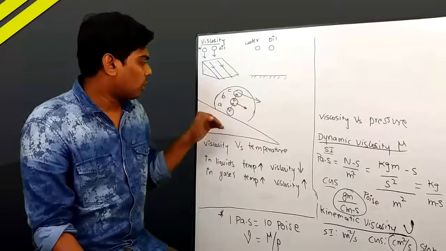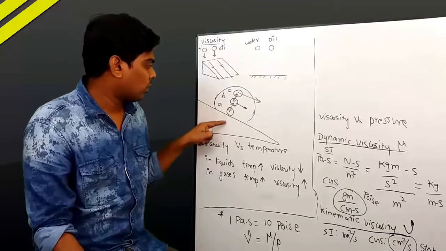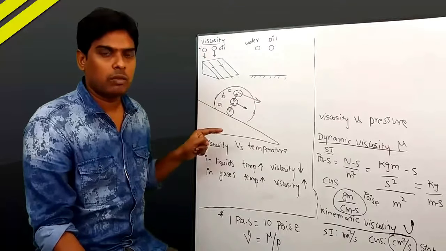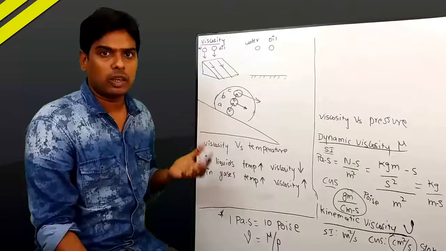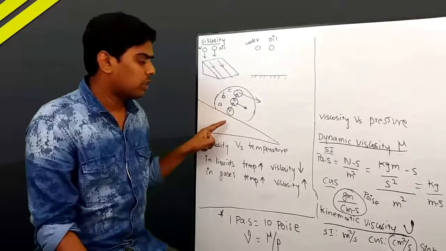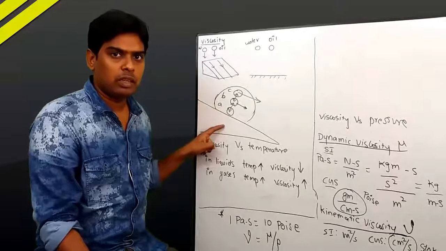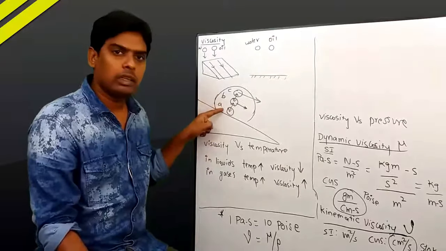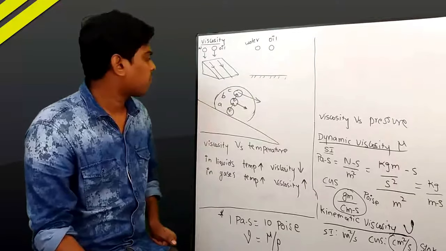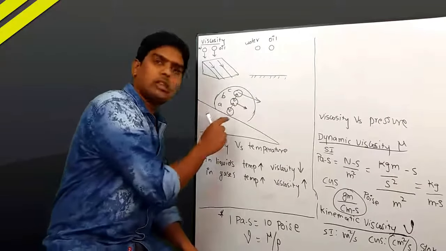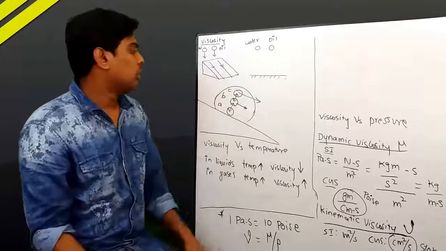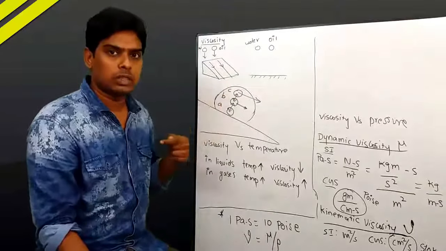When A is rolling down, as soon as there is contact between the solid body and A, the velocity of A becomes 0. Why does it become 0? There is one condition called the no slip condition. For that condition, any particle when contacted to any solid surface which is at rest, then the velocity of that particle becomes 0. That is called the no slip condition. For the no slip condition, the velocity of A is 0 now, but the velocity of B and C are not 0. However, their velocity reduces to a certain amount.